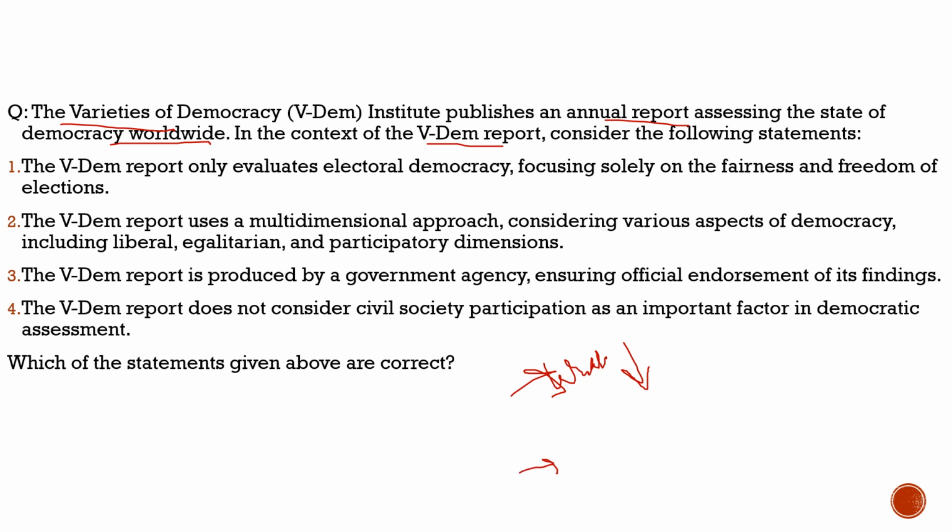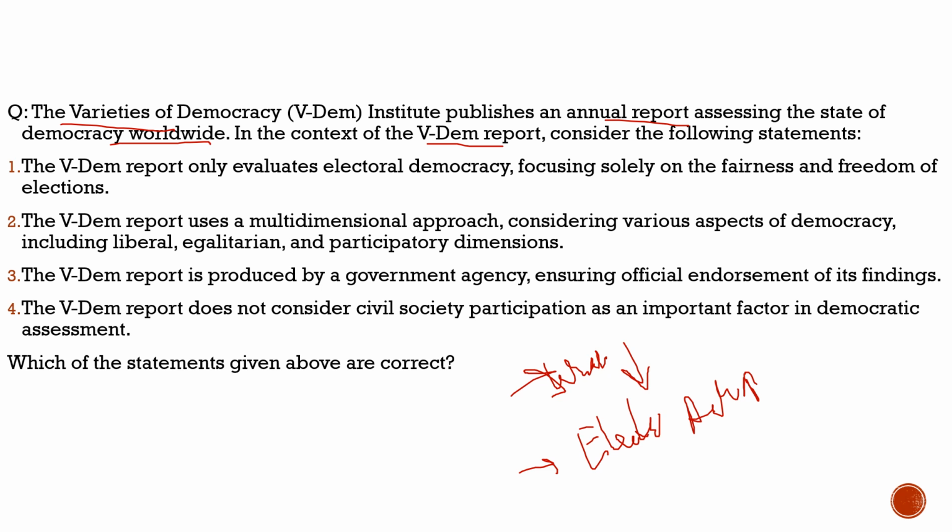And with respect to electoral autocracy, the report has highlighted that in India there is an increase of electoral autocracy, which was denied by the government, saying that this agency is trying to defame India. So according to this data, electoral autocracy is on the increase. Please do remember that this data may be useful for your mains writing exam, and even a direct question about the Varieties of Democracy V-Dem report can be asked in the prelims exam. So with this, let's have a look at the statements here.